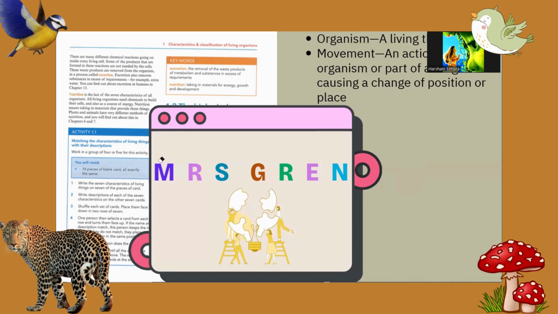This is the kind of short note. What are the seven characteristics of living things? Mrs Gren. M means movement, R means respiration, S means sensitivity. Gren: G means growth, R means reproduction, E means excretion, N means nutrition. So it's easy. Okay, let's move.